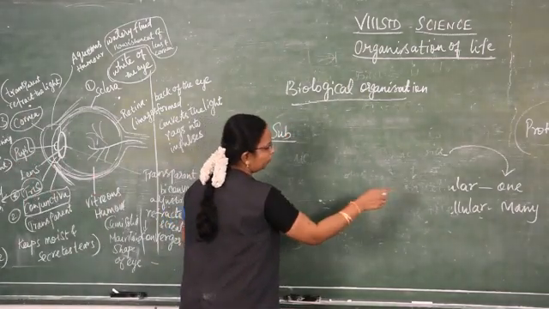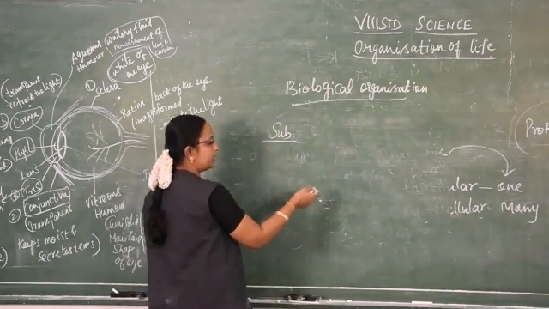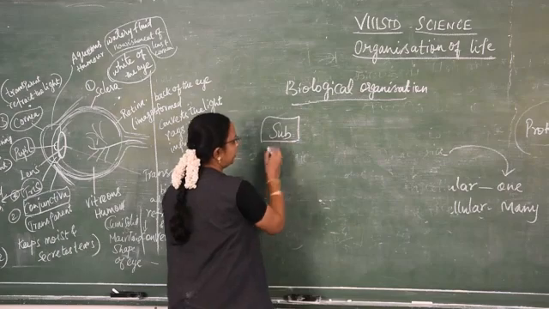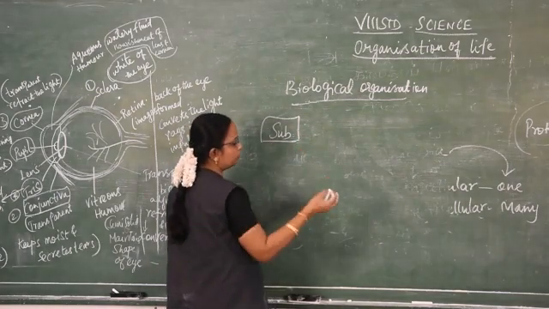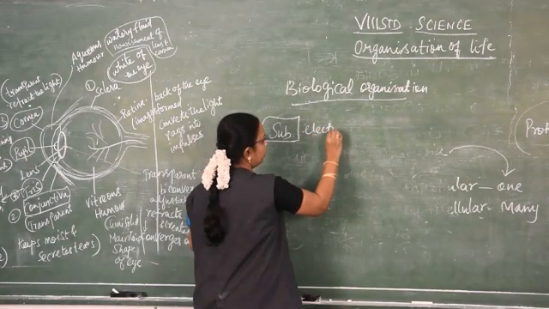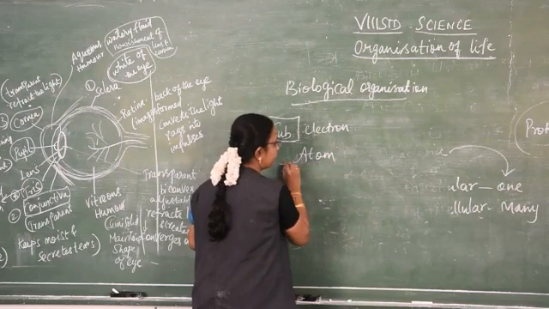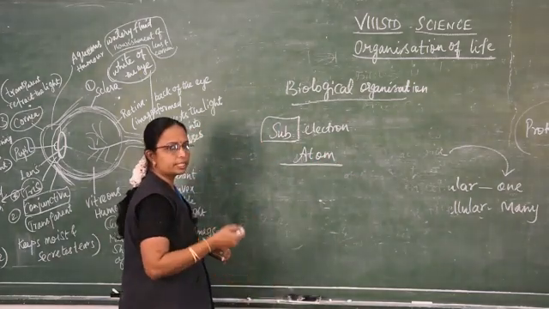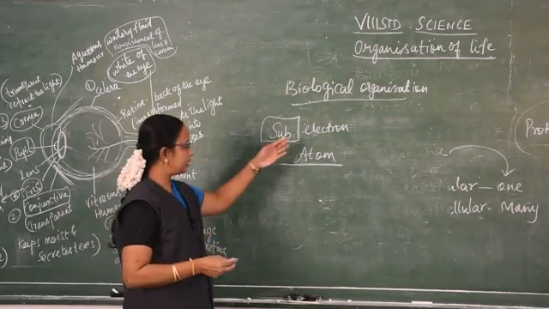We have seen about microscopic organisms, which we are able to see with the help of a microscope. But submicroscopic organisms are those we are not able to see through a normal microscope. With the help of an electron microscope only, we can see them. Example, atoms. Atoms are very minute particles which cannot be seen through a normal microscope, only with an electron microscope.